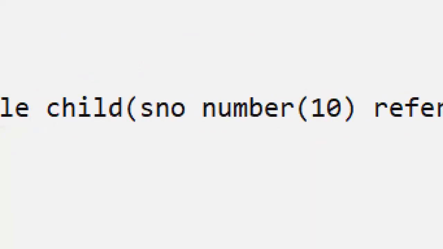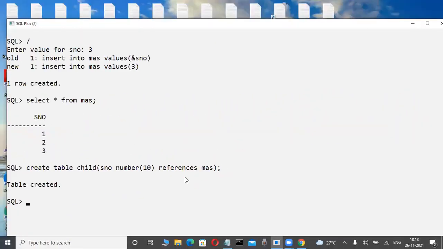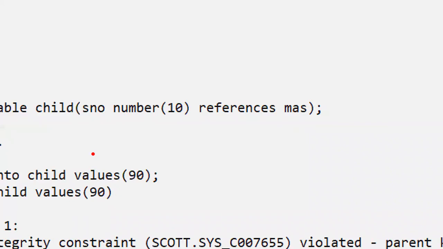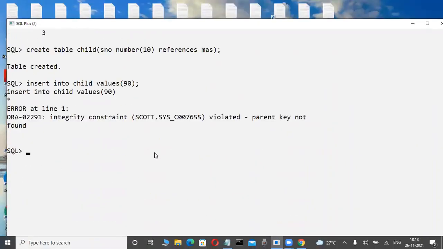This is the way. Does the child table reference the master table or not? Yes. Now I try to insert data: insert into child values, now I try to insert 90. Is it possible? No, not possible. Why? Because foreign key values are based on primary key values. 90 is not available, 4 is not available, 5 is not available in the master table, right?